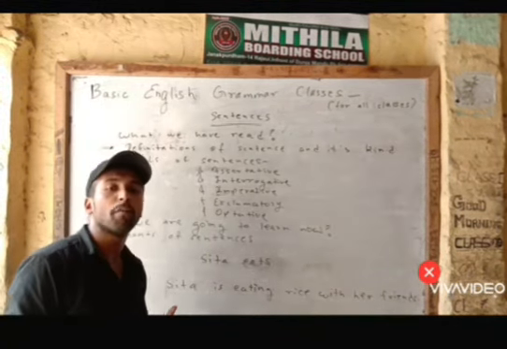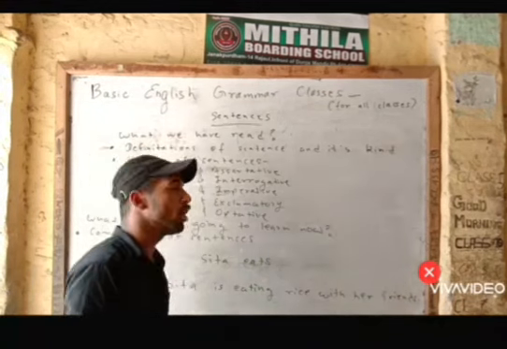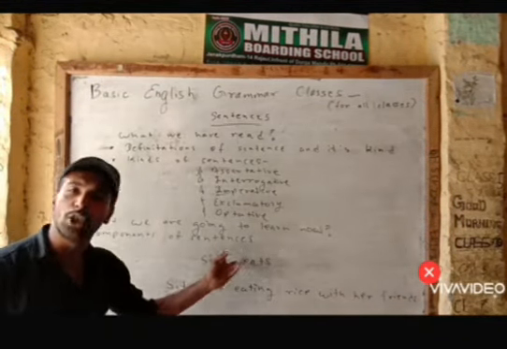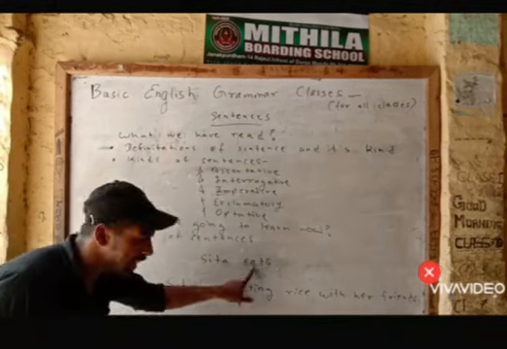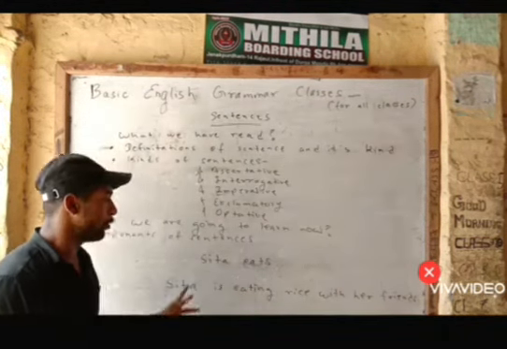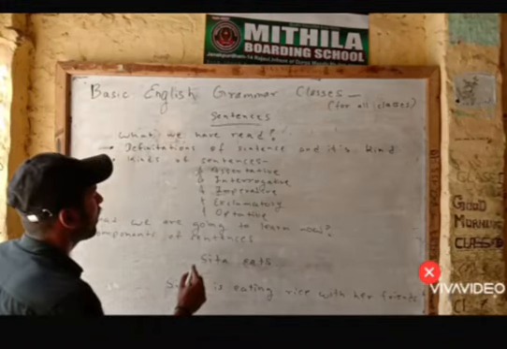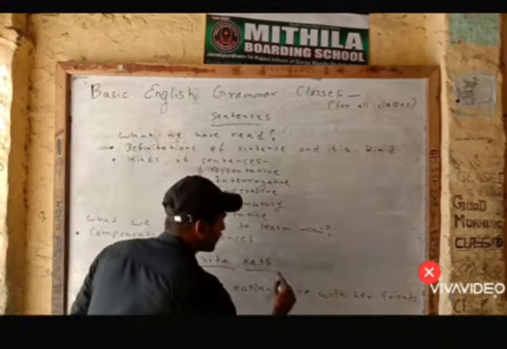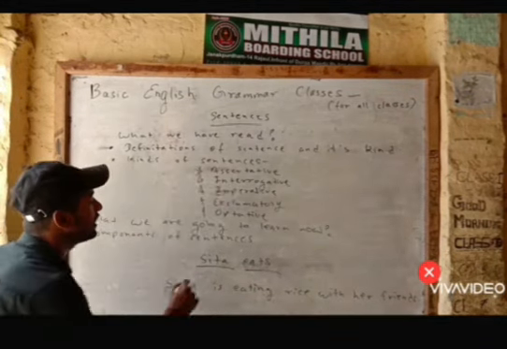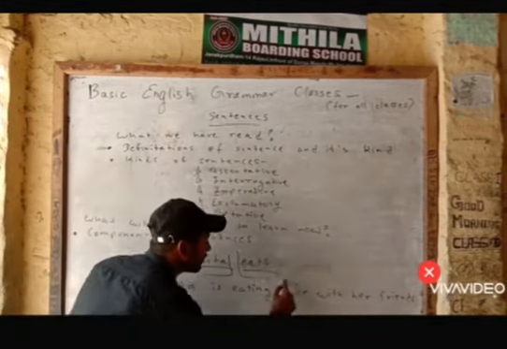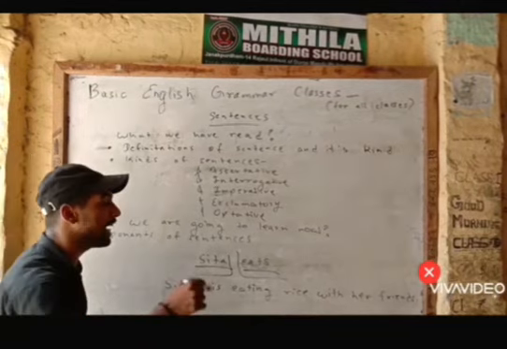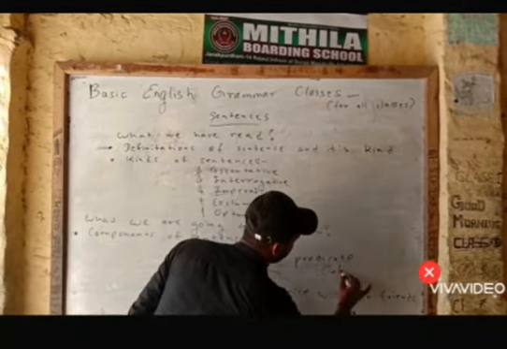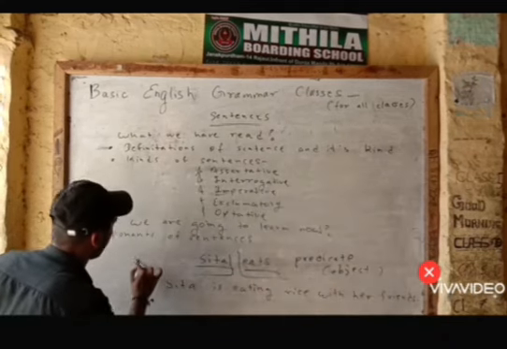Sentences are generally formed with a combination of words, or you can call it a set of words. So I have written here a sentence of two words. Okay, Sita is. It is complete in itself. Sita is the name of a person. Is is a verb. Here Sita is the subject and is is the predicate. What do I say, predicate or object. Okay, predicate or object of the sentence. And Sita is the subject.